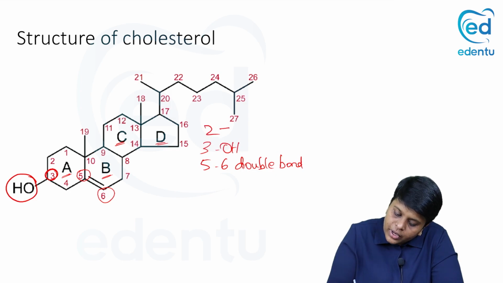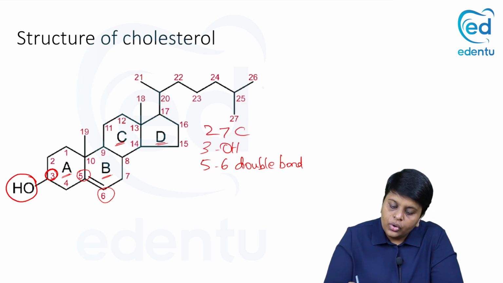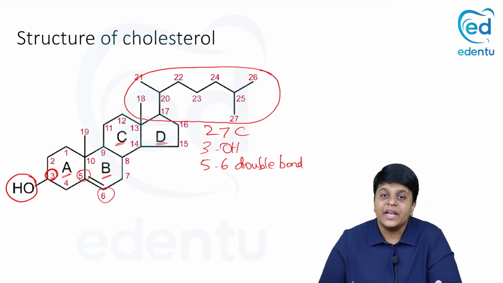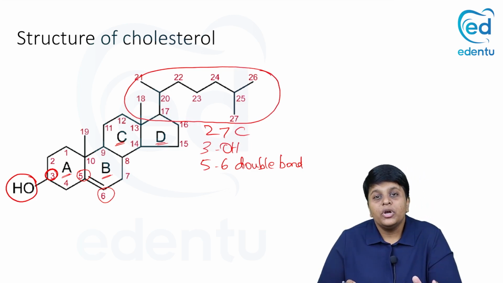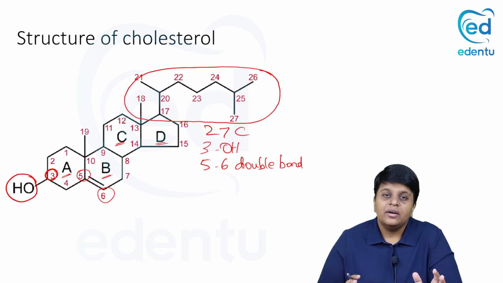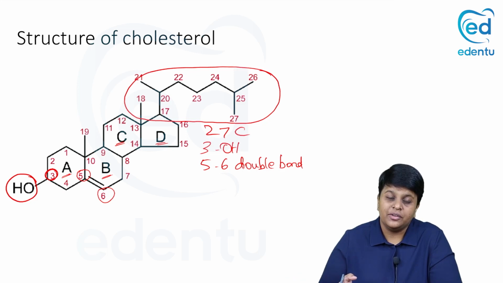And total number of carbons is 27. So here is a side chain. These carbons form the side chain of cholesterol. Because there is an OH group attached to it, it is an amphipathic molecule. And when this OH group goes away, that is, if this OH group is esterified with another fatty acid to form cholesterol ester, that becomes completely hydrophobic.